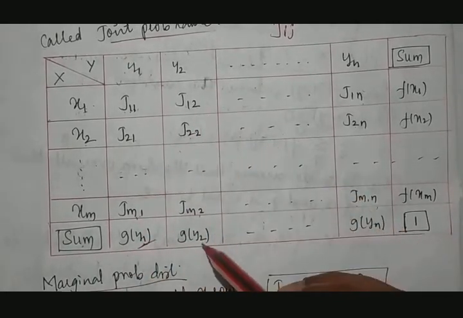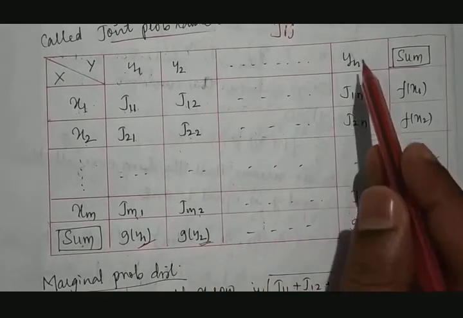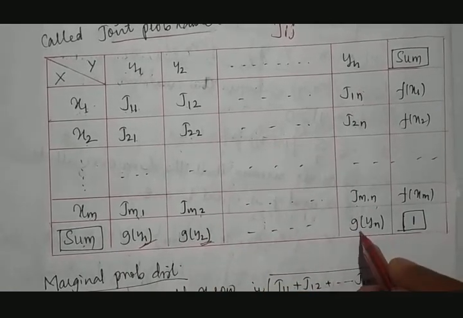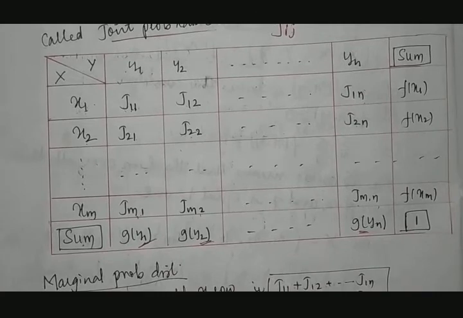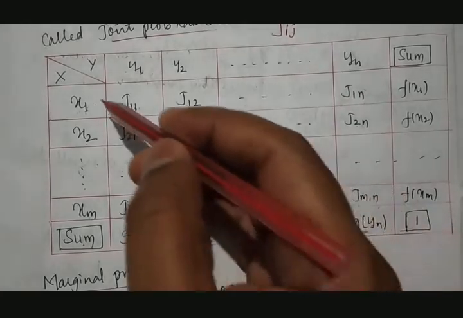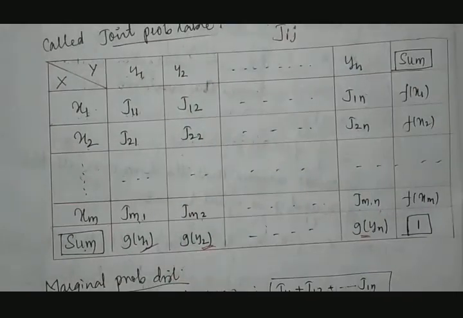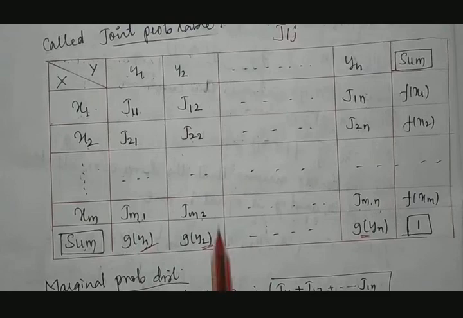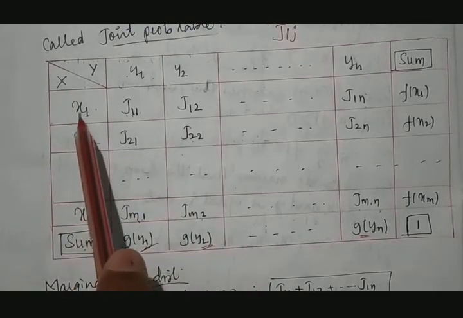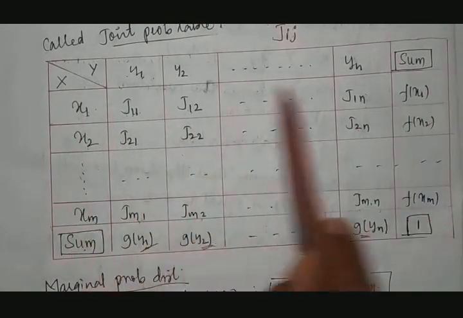If you add all these values, it becomes g of y2. Like this, if you add all these values, it becomes g of yn. Fine. g of yn means what? Addition of y columns. Okay. Then one more comes: addition of x rows. Like this.